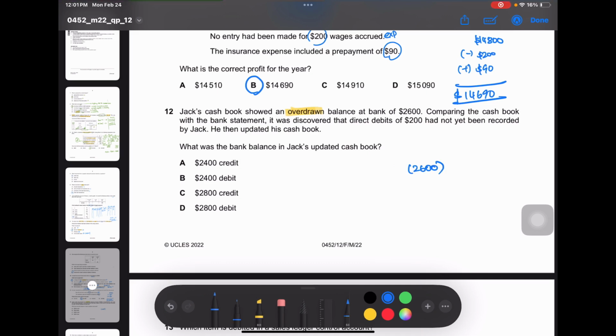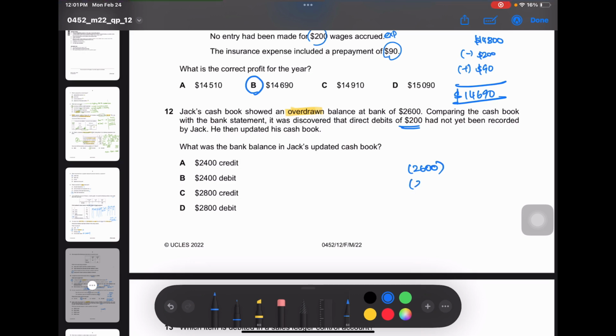Okay. Comparing the cash book with the bank statement, it was discovered that direct debits of $200 had not yet been recorded by Jack. He then updated his cash book. What was the bank balance in his cash book? Updated cash book. So 2,600. This would mean that as direct debits of $200 had not been recorded, direct debit is an expense. So it will further reduce the bank balance because you have to pay more.